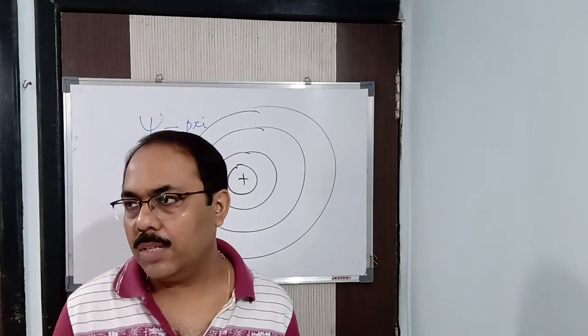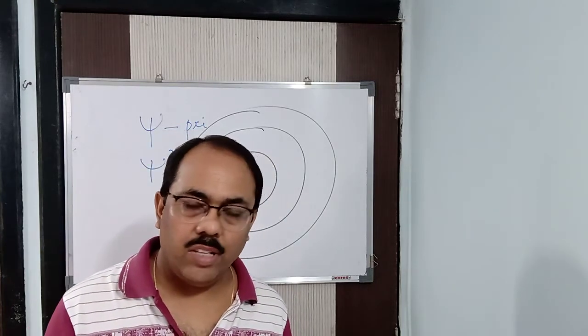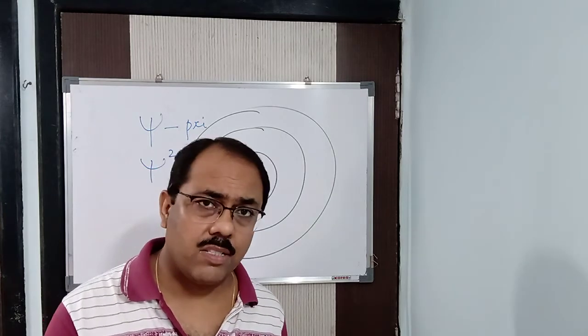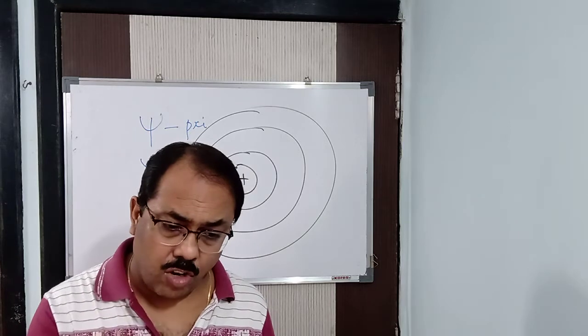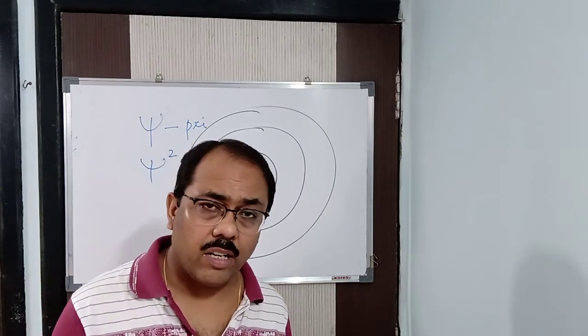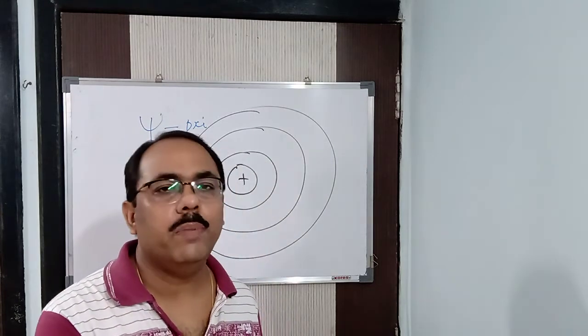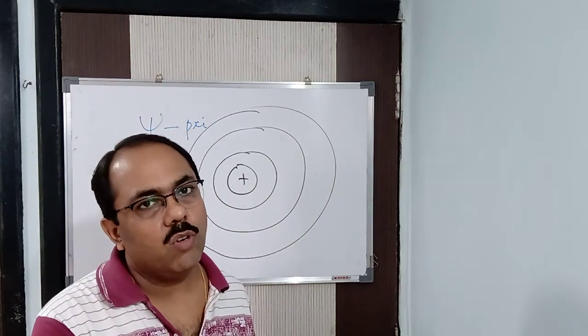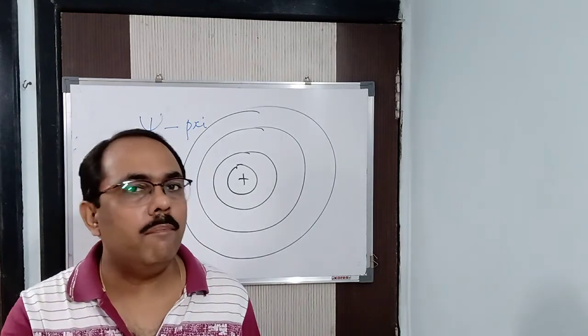And one more quantum number is there, that the electron is spinning. It is not at rest. When the electron is present in the shell, subshells or orbitals, it is not at rest, it is spinning on its axis as well as revolving in its path. So hence it has a spin. What type of spin you will be studying in the spin quantum number? Those are the quantum numbers which you are going to study now. So these gave rise to quantum mechanics.